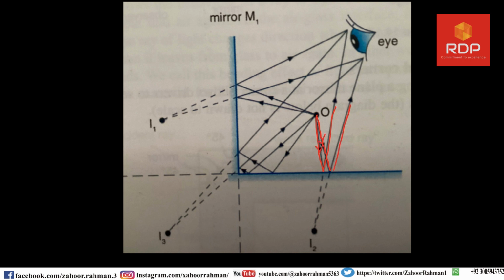The direction will be this one and their direction will be this one. So keep in mind that we are going to observe the second image.